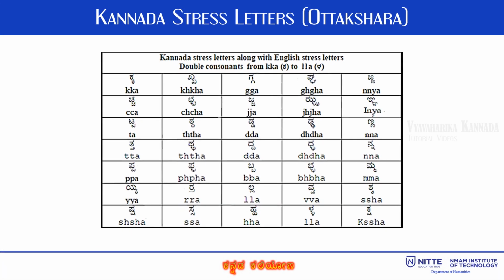This slide shows the table of Kannada Vattakshara or stressed letters. For example, K is stressed with the same consonant resulting in K, as in the Kannada word Akka, which means sister. Similarly, Ch is stressed with the same consonant giving the sound Ch in the word Swachha. You can see on the screen the remaining Vattakshara or stressed letters.